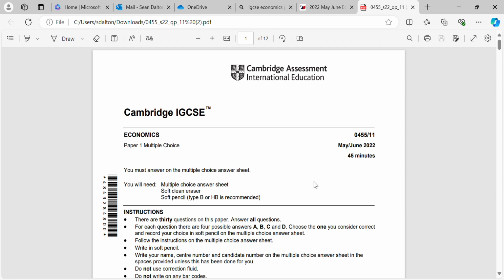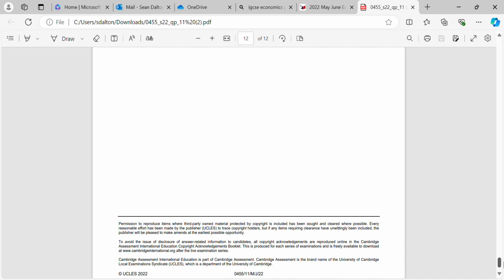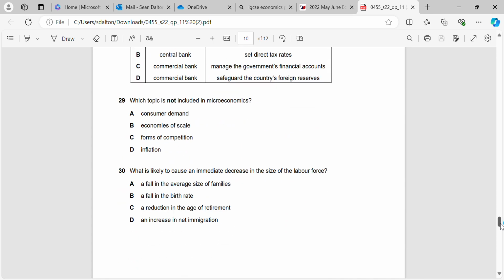Okay, welcome back. So today we're looking at May-June 2022, question paper 11. So we start at the bottom again. First question is, what is likely to cause an immediate decrease in the size of the labour force?